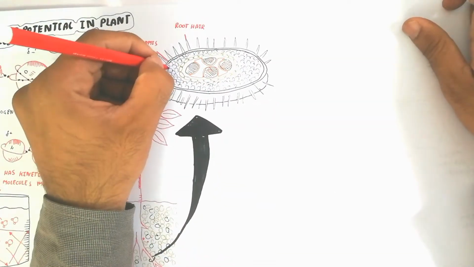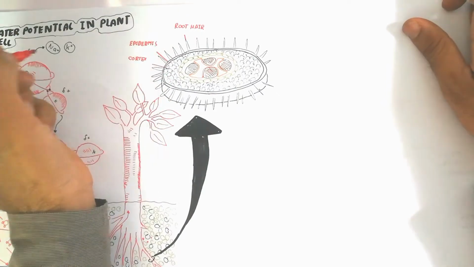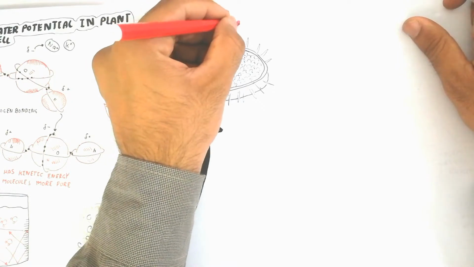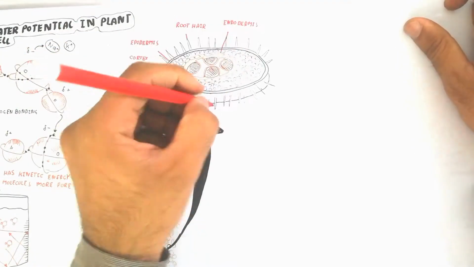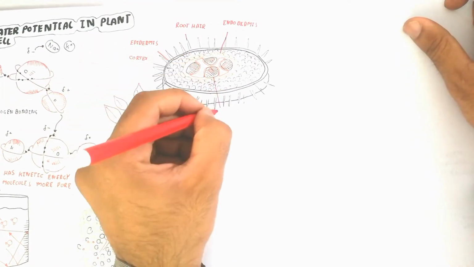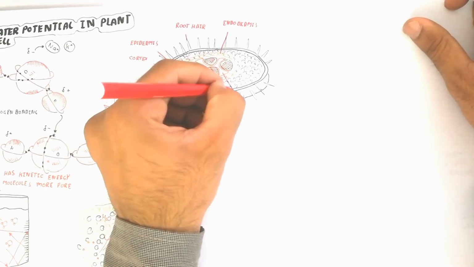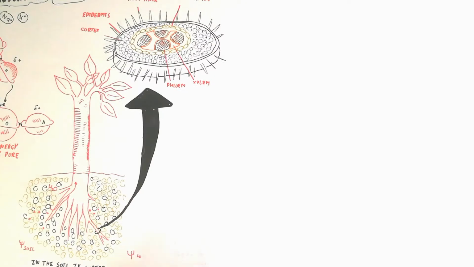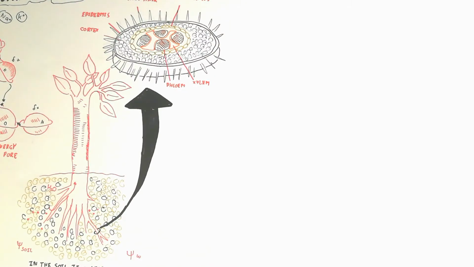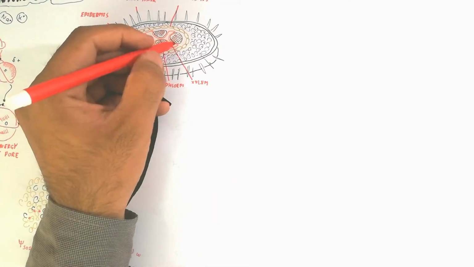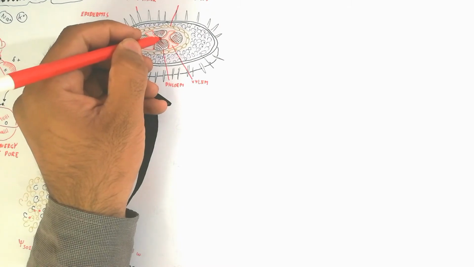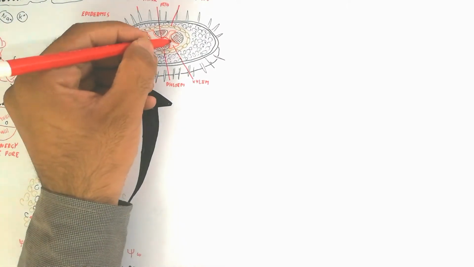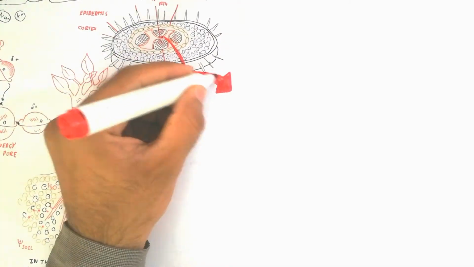So here is the root, which has the epidermis, and the endodermis inside, shown in brown color. There is the xylem and vascular cambium, with the xylem inside and the phloem outside, which is used for water conduction. So those are the important things I was explaining about previously. Here is the basic concept that is built for water potential in the plant.